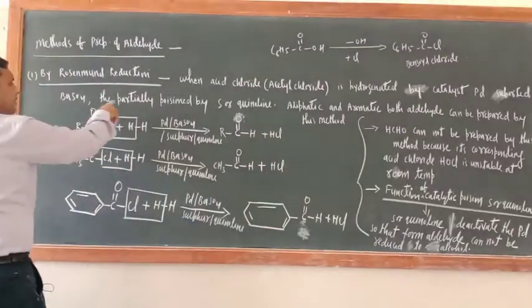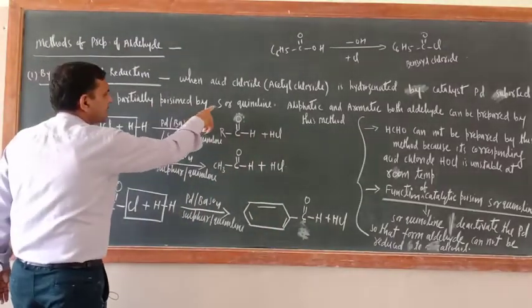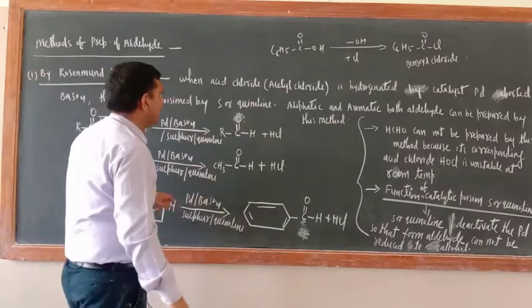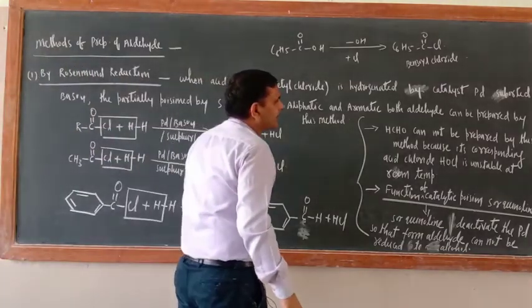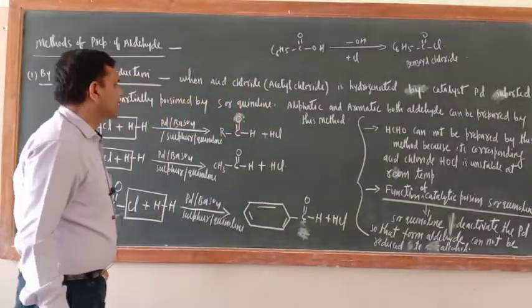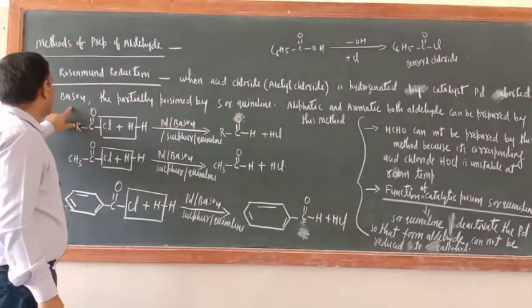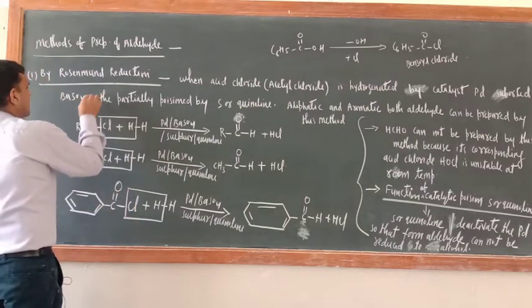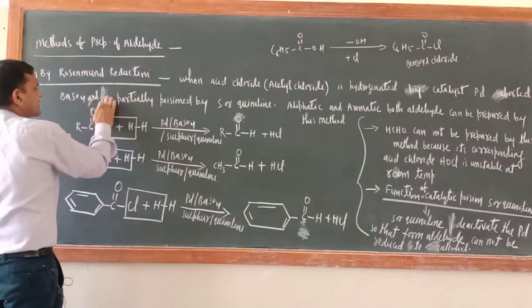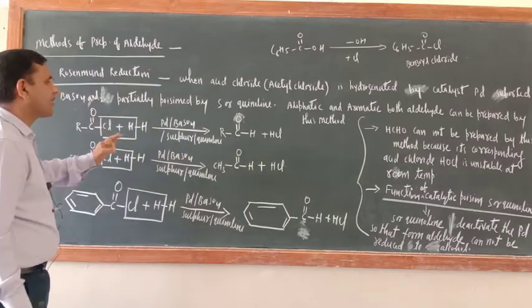When acid chloride is hydrogenated by catalyst palladium supported over BaSO4, partially poisoned by sulfur or quinoline.